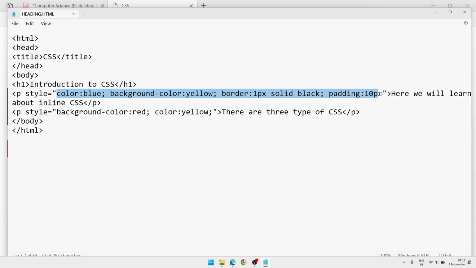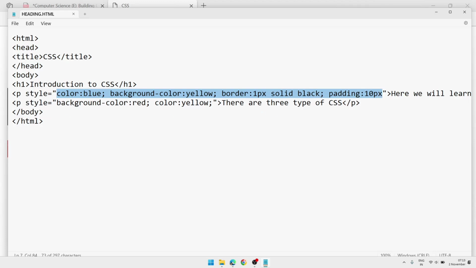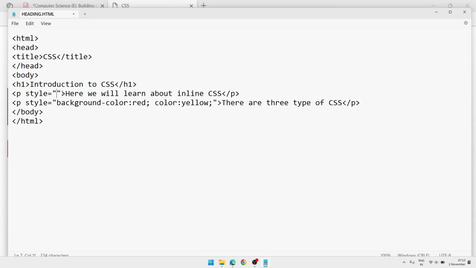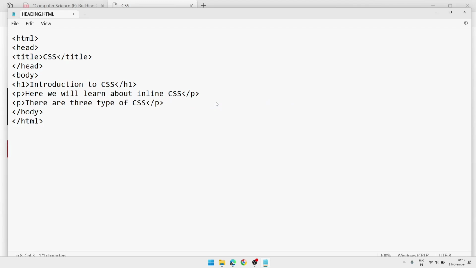So we'll cut whatever style we have applied. We'll keep only paragraph P. Here also we will keep only the P tag. We'll remove the style part. To add internal CSS, we generally write in the head tag.